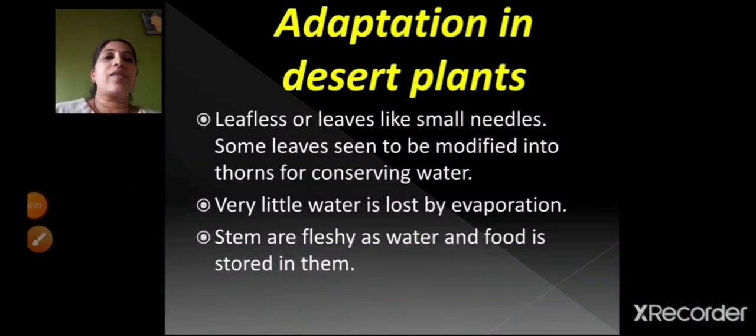Leafless or leaves like small needles. Some leaves seem to be modified into thorns for conserving water. Now children, this cactus plant, you can see it has got small needles on it, right? And these leaves have been modified into thorns. So what is the function of these thorns? So that it can conserve water, it can store water inside it.